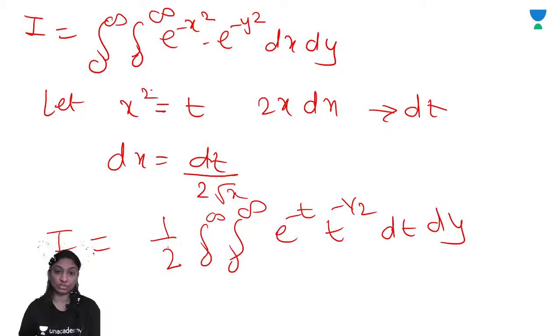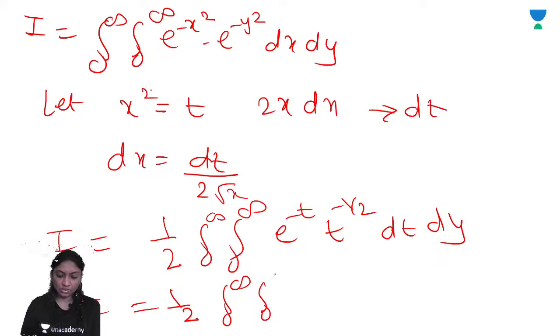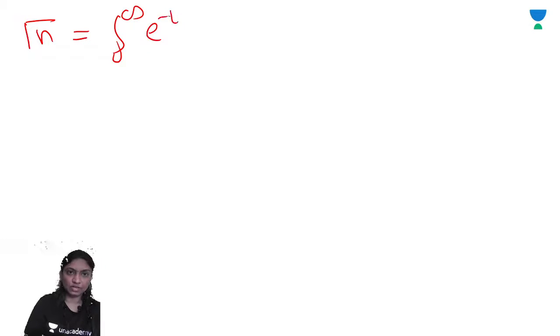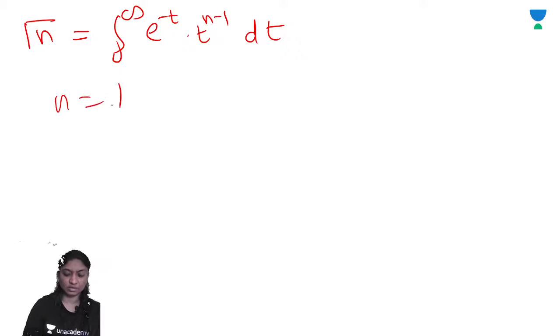So use the gamma function. Here I is equal to 1 by 2 integral from 0 to infinity, and write the same as e raised to minus t into t raised to minus 1 plus 1 by 2 dt dy. Right? Now gamma of n is equal to what? Integral 0 to infinity e raised to minus t into t raised to n minus 1. So comparing with that, you will get n is equal to 1 by 2.